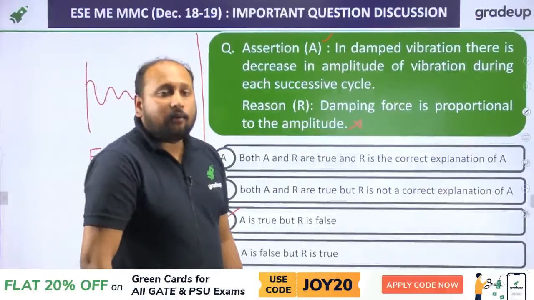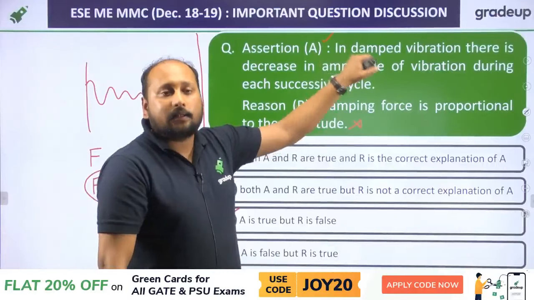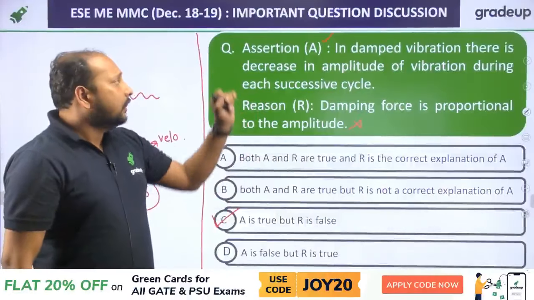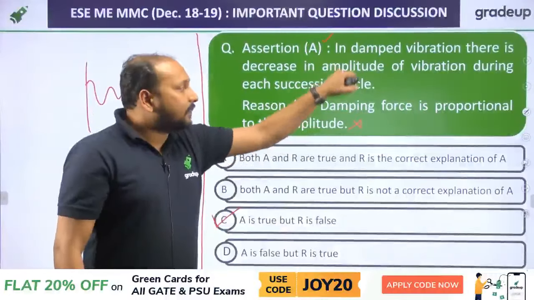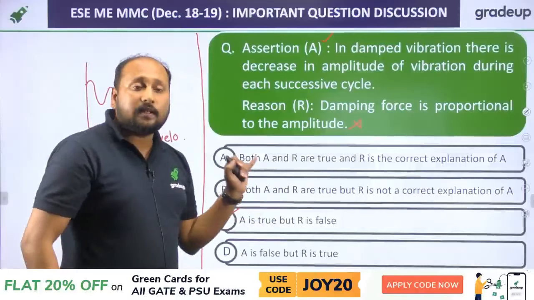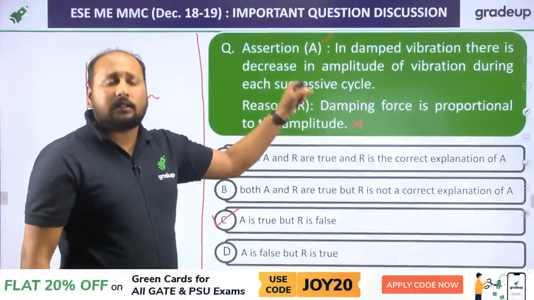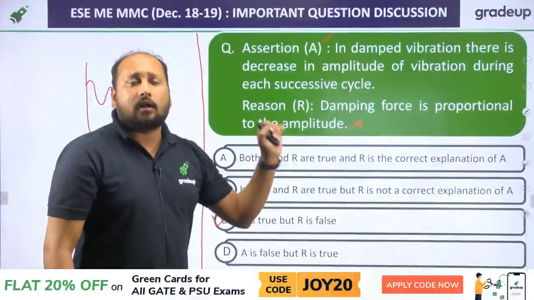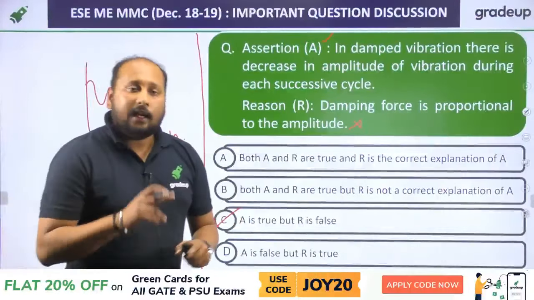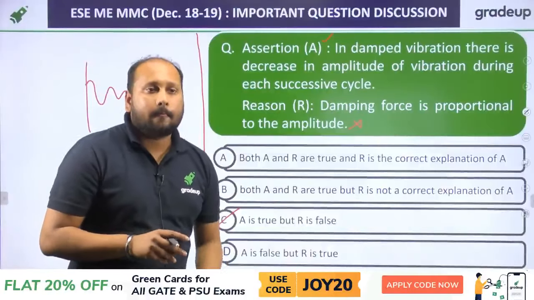So always try to read the two statements correctly. Then only you will be able to solve the question from assertion and reasoning. Whenever you are having the question from assertion and reasoning, always first of all try to say whether both the statements are correct or not. If any one of the statement is wrong, then definitely you can directly take option C or D. Clear? If both are correct, in that case you have to see whether the reason is justifying the assertion. Clear?